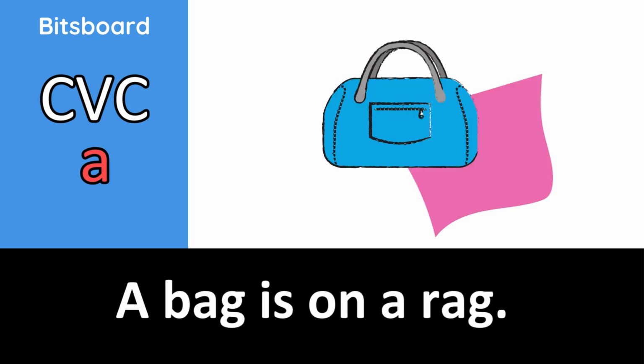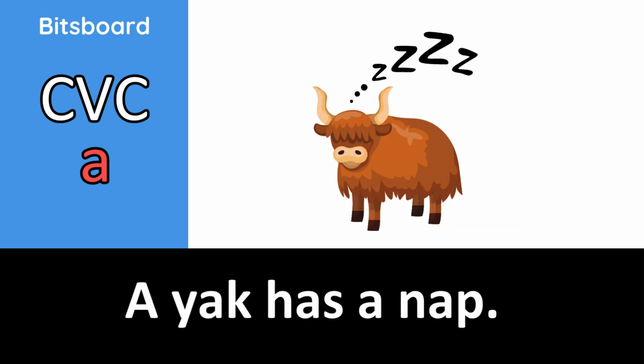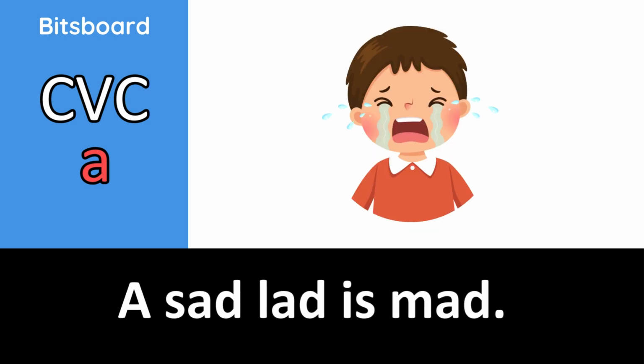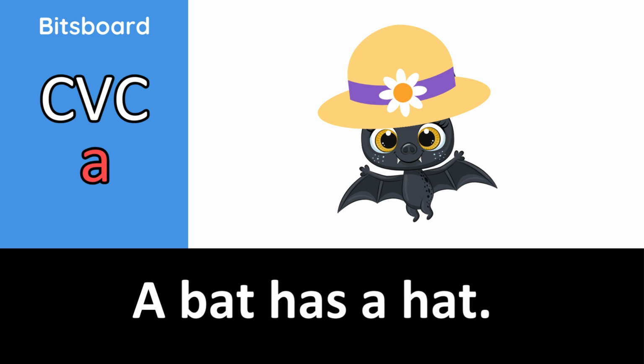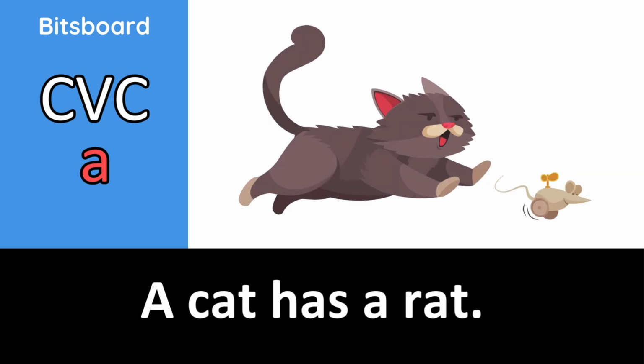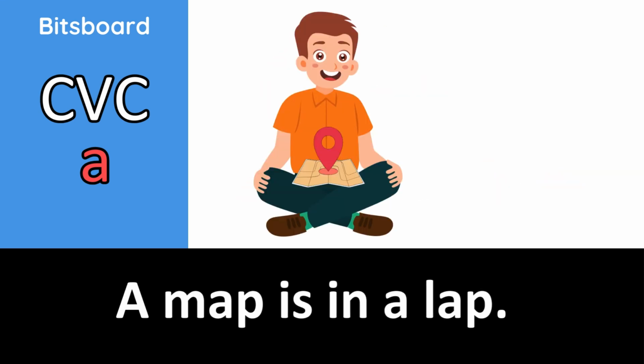A bag is on a rag. A yak has a nap. A sad lad is mad. A jam jar is on a mat. A bat has a hat. A cat has a rat. A map is in a lap.